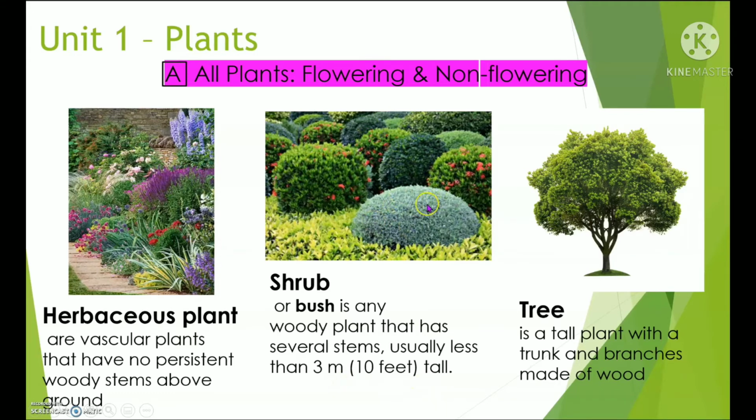So shrubs don't grow as tall as trees. That's their only height. They have woody stems inside the shrub.